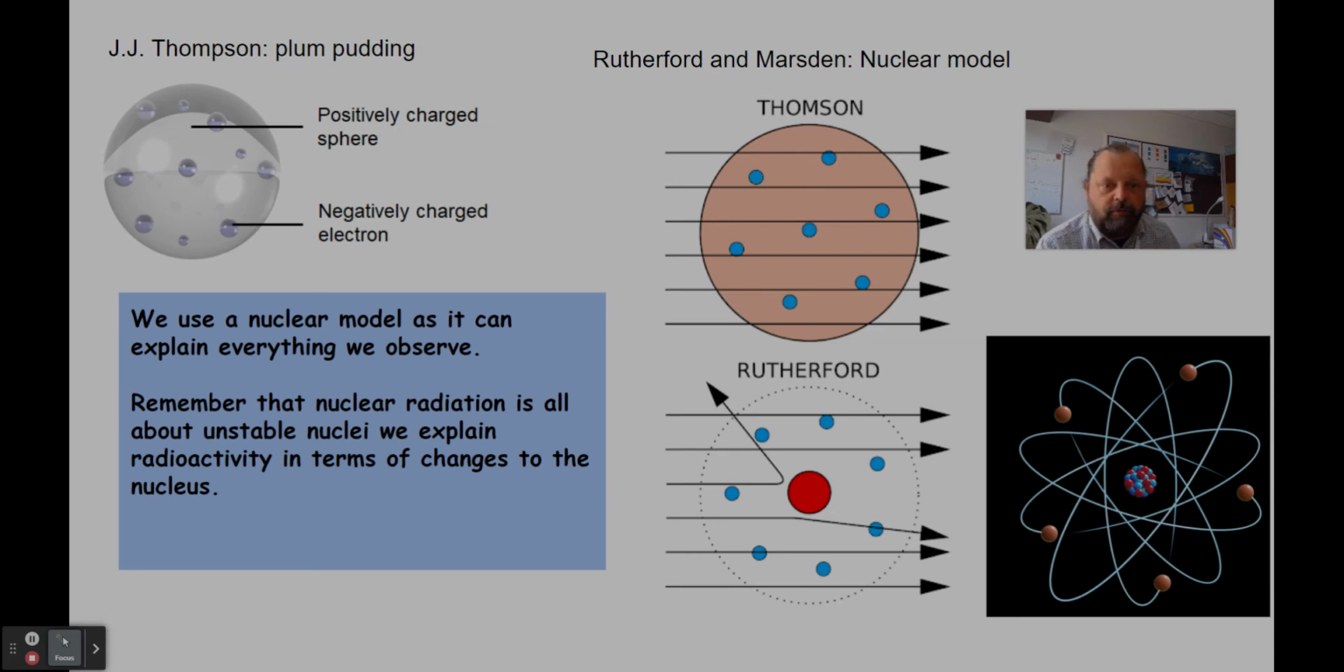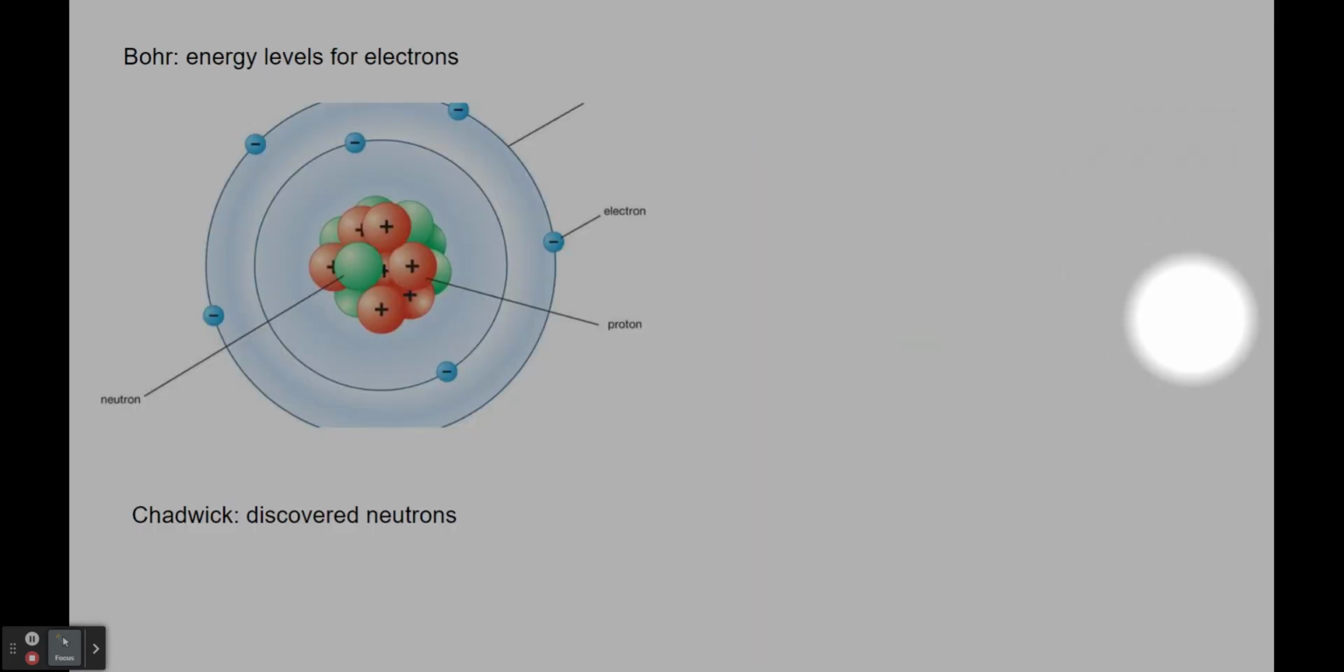Okay, following on from Rutherford, Niels Bohr took Rutherford's model and further adapted it to what you would recognize as a model of the atom that we use at GCSE, which has the electrons orbiting in these fixed energy levels. And then a little bit later, James Chadwick proved the existence of neutrons.